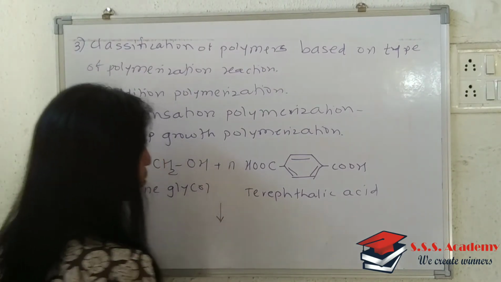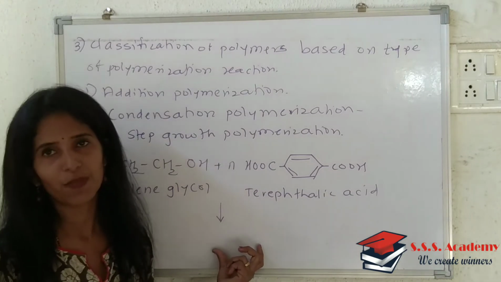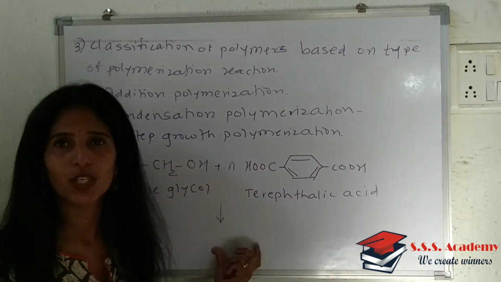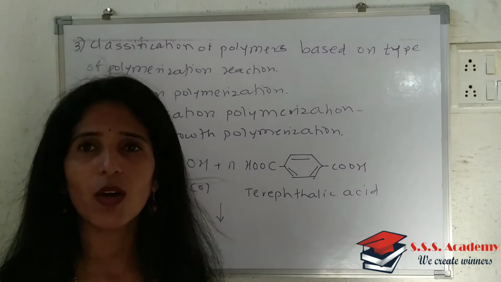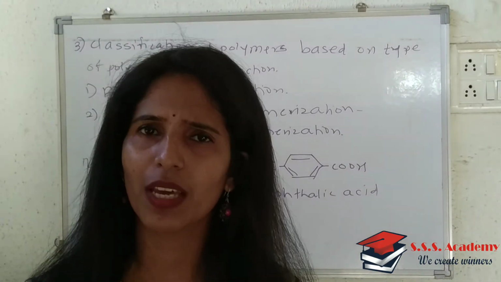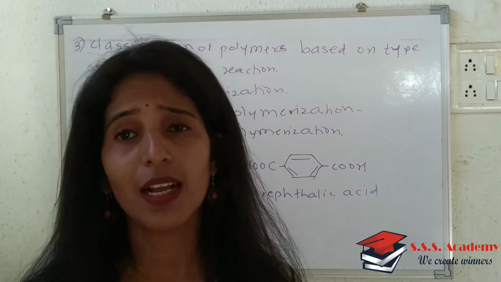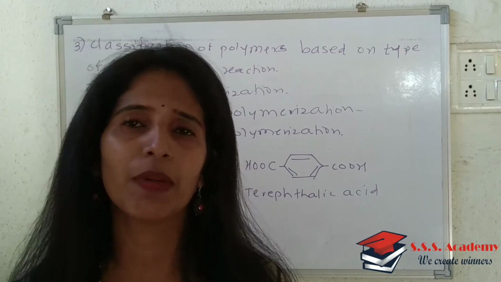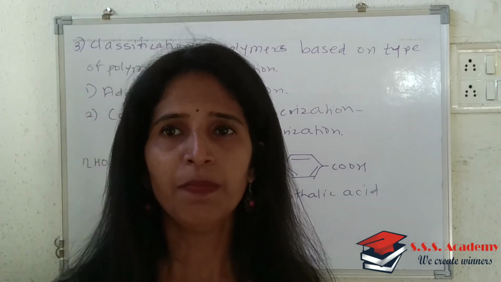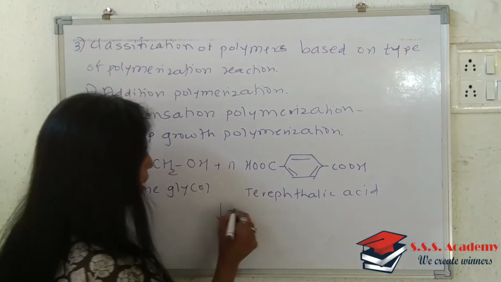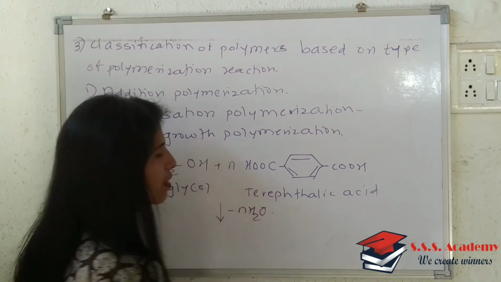Whenever they are allowed to undergo condensation reaction, as the name is condensation, there is removal of simple molecules like ammonia, there may be removal of some amines, urea, or water, anything. So N moles of water are removed.